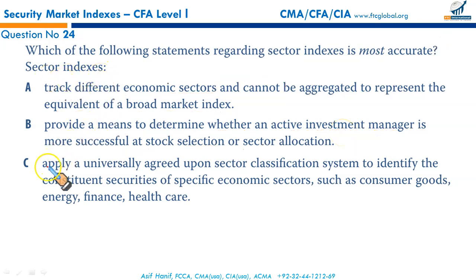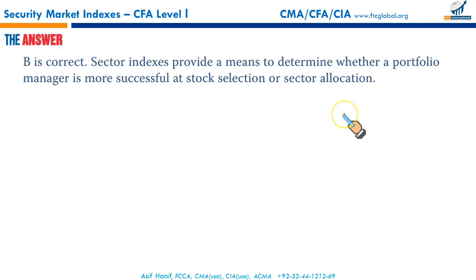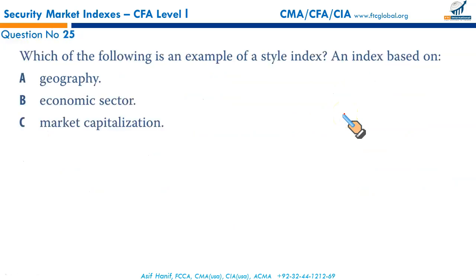Sector indexes apply a universally agreed upon sector classification. Now this will make it offensive. There is no such thing as a universally agreed upon classification. I can construct any index I want. You may construct any index you want. So there is no universally agreed upon sector classification system. There is no standardization. Just because of this, I won't read the next part and I will simply reject this. So we have B as our correct option.